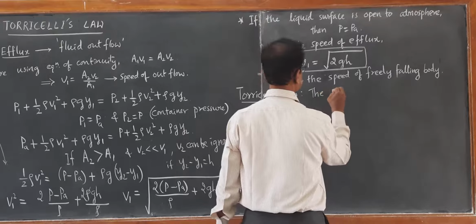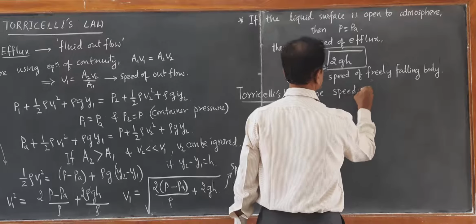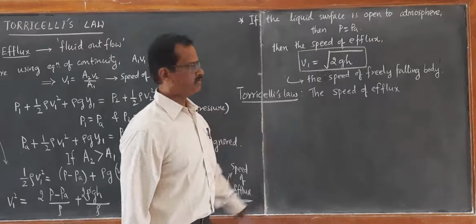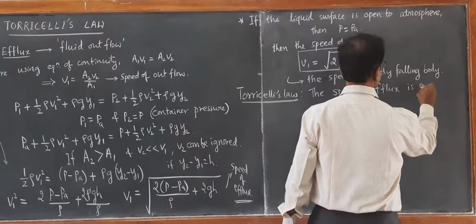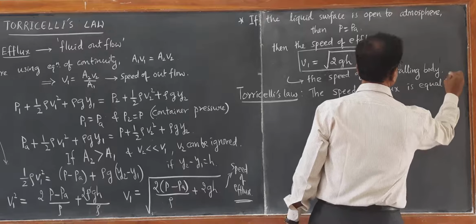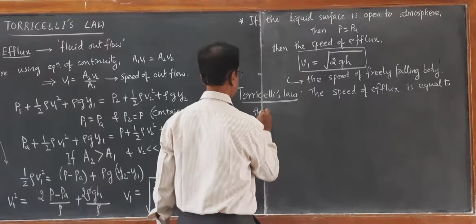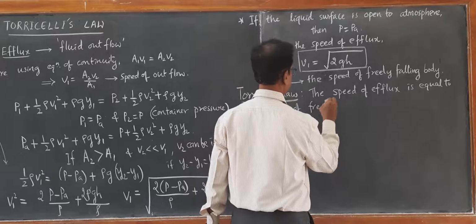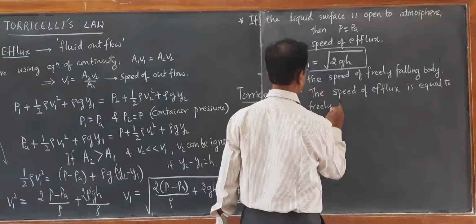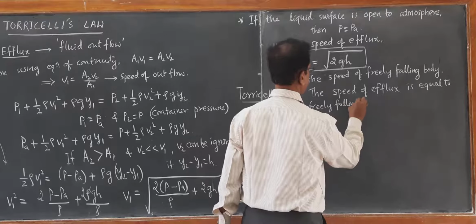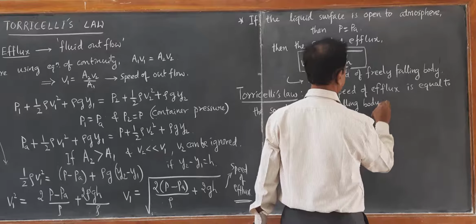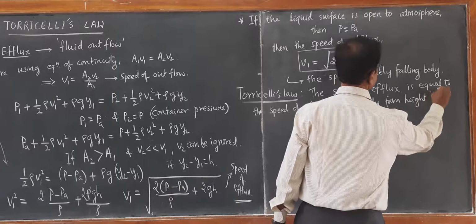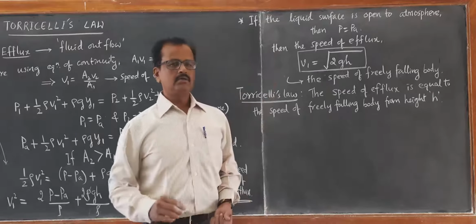The speed of efflux, that is the speed of outflow, is equal to the speed of free fall motion, or speed of a freely falling body from height h. So this is Torricelli's law.